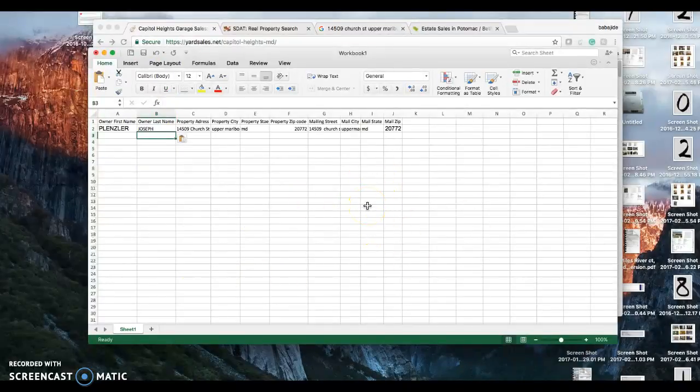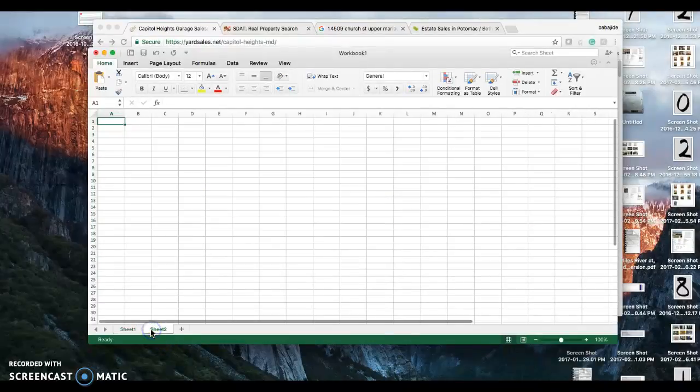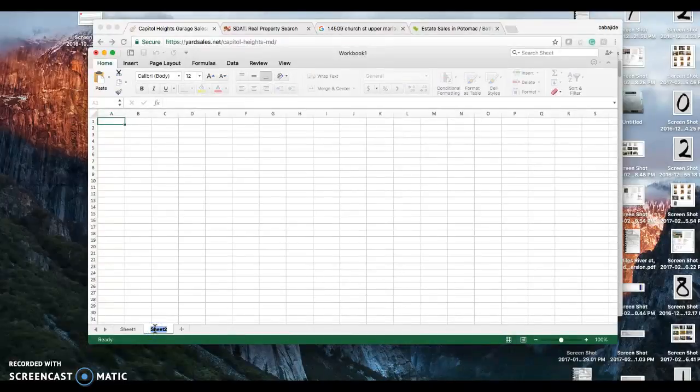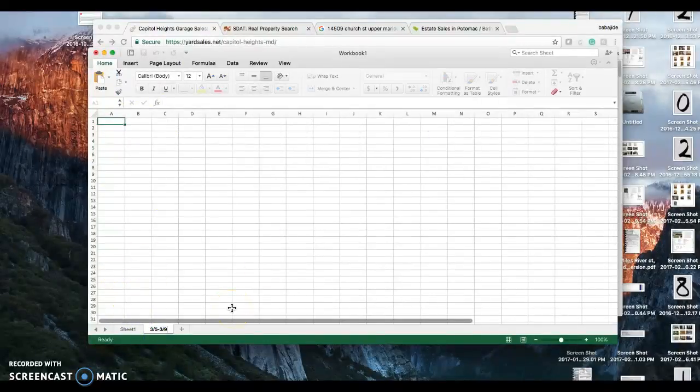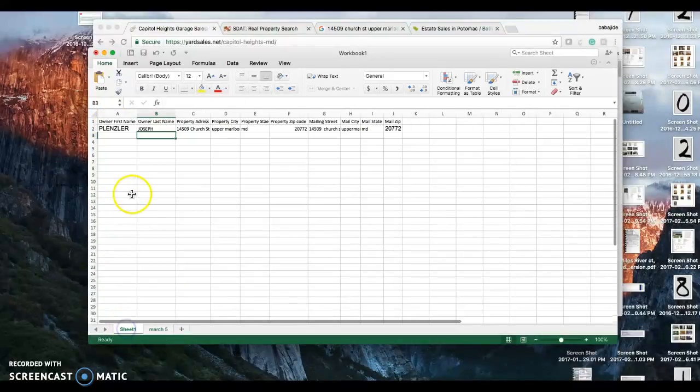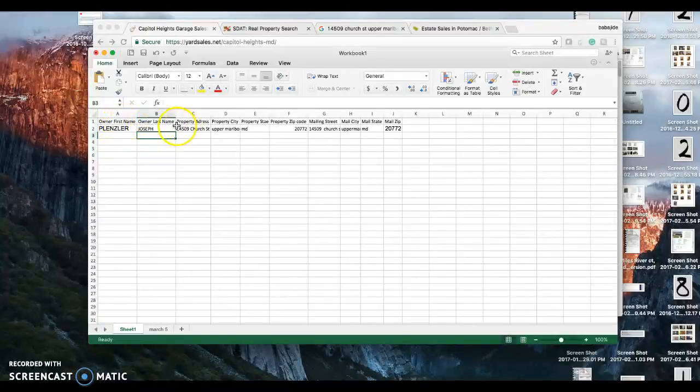But as you're getting information once a week, just set up a new spreadsheet. You can add a new spreadsheet and name it with the date for that week, or just put the week starting March 5, and put the same information as you have here, which is owner first name, last name, property address, and so on and so forth.